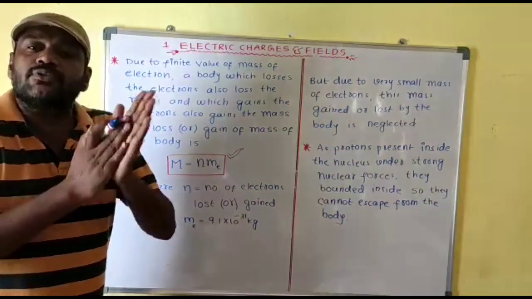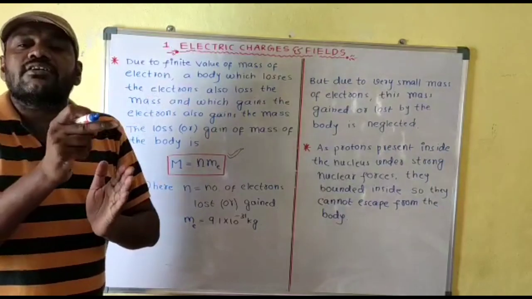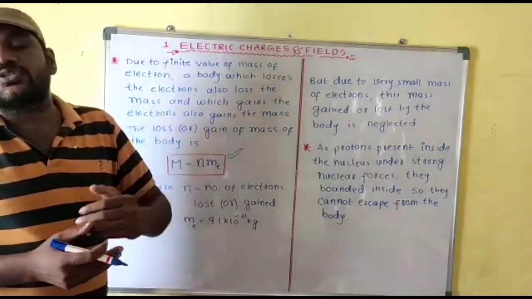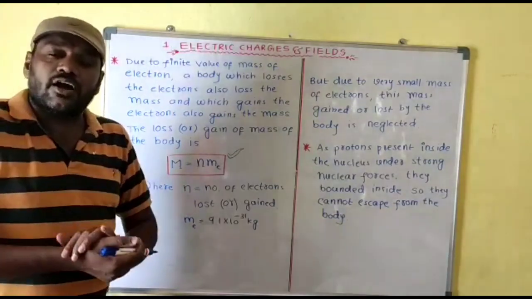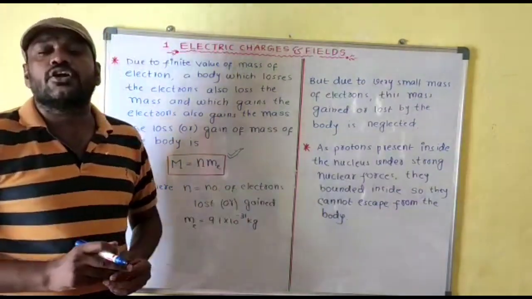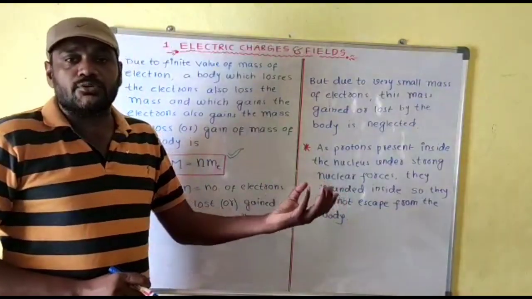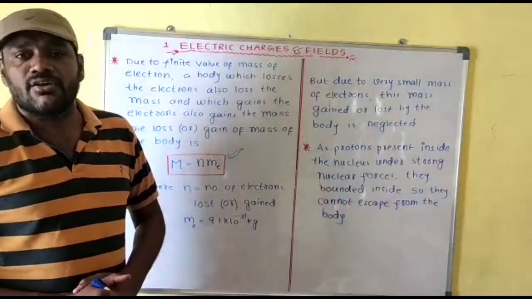When you rub the bodies like this, only electron transfer takes place, because electrons are very close to the surface in the orbits, but the protons are not contributing any charge. Why? Because they are strongly bound to the nucleus by strong nuclear forces.